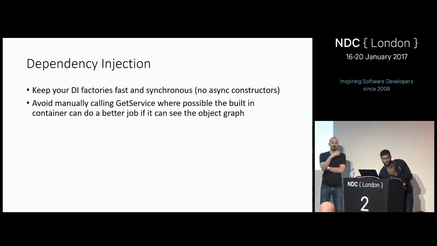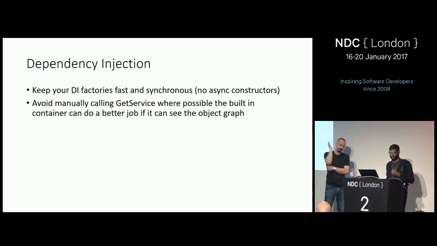So what you ultimately want to do, if you have something asynchronous, is run it while you're in the request pipeline, or do it up front when the application is starting. Just front load it if you have to, where it's safe to do .Result. And then put the thing in the container and go from there.